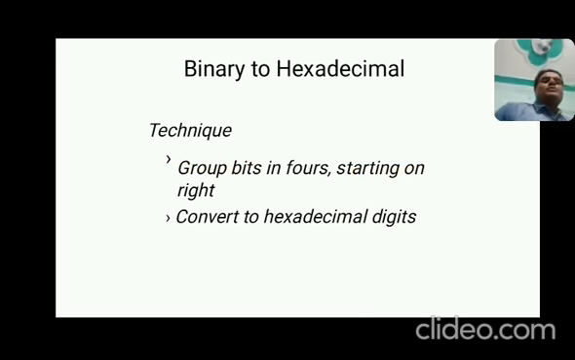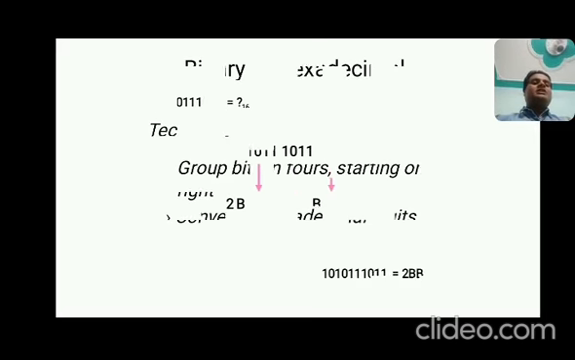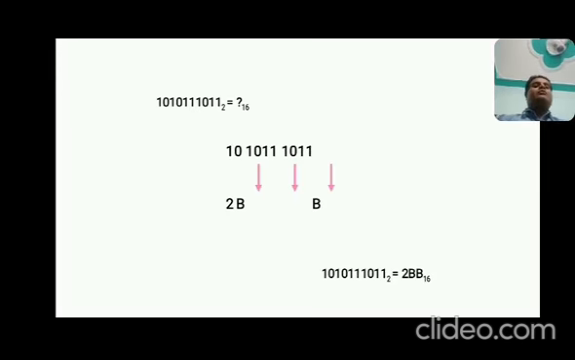Simple. Group bits in 4 starting on the right, convert to hexadecimal. The reverse of the same proposition. How? If you have the binary number and you want to convert it to hexadecimal, just start from the right and group the bits in 4.